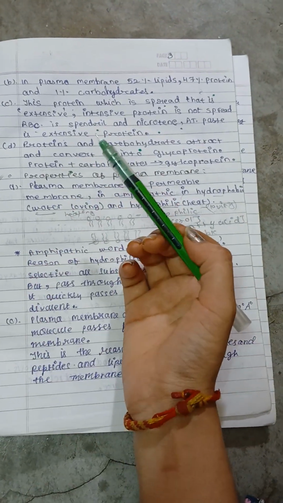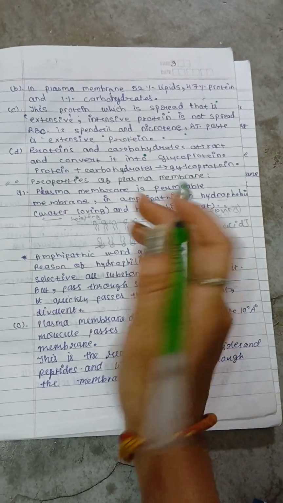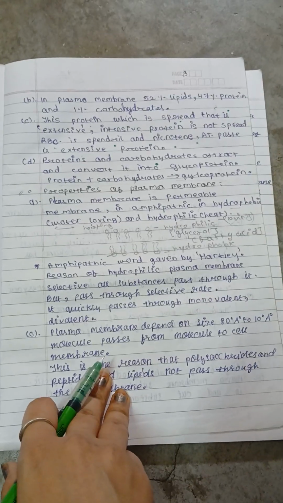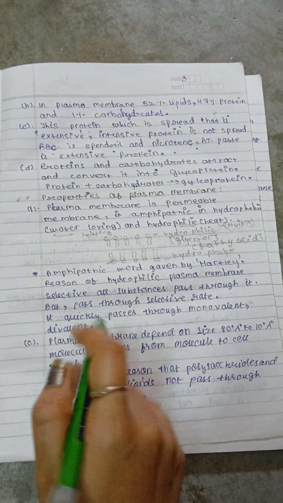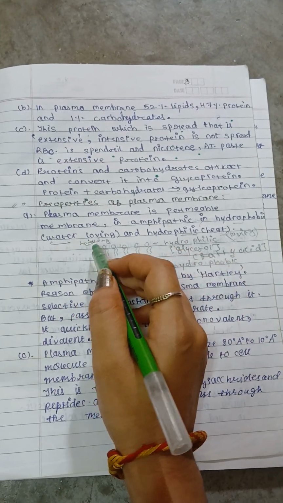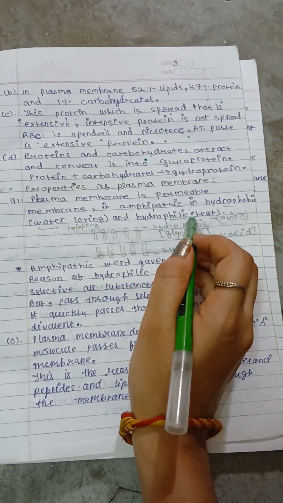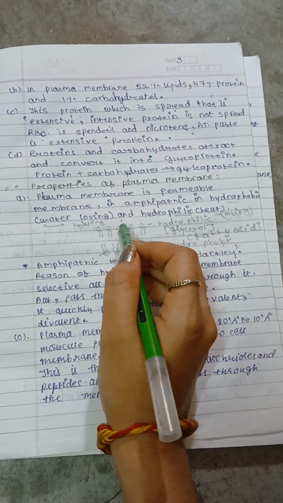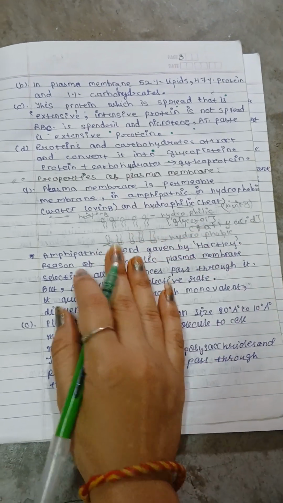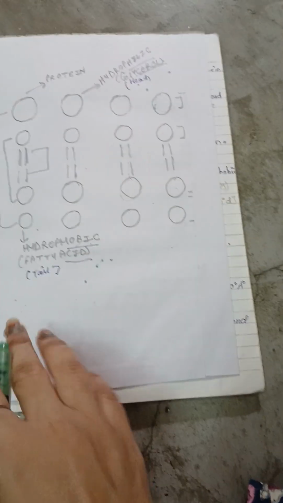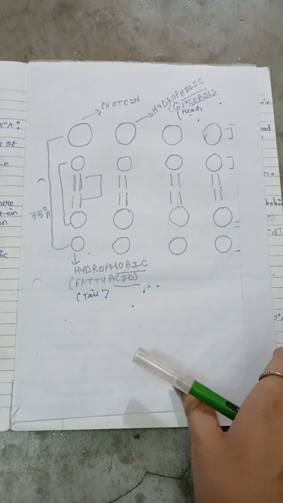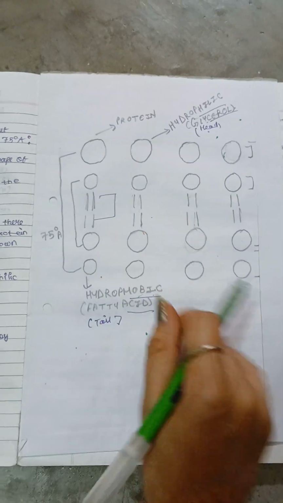Now, come to the properties of the plasma membrane. We have just read what the plasma membrane is. If you want to ask anything, you can just ask me. Now, what is the property of the plasma membrane? The plasma membrane is a selectively permeable membrane, I have told you. It is amphiphilic: hydrophilic means water loving, and hydrophobic means water hating. I have shown you the diagram. Yes, the hydrophilic part is glycerol and the hydrophobic part is fatty acid, and this is the amphiphilic structure.